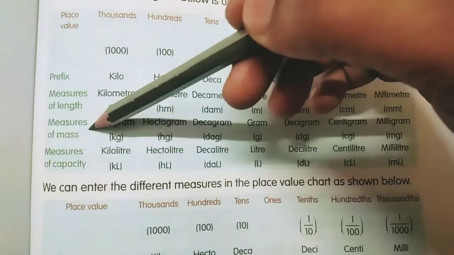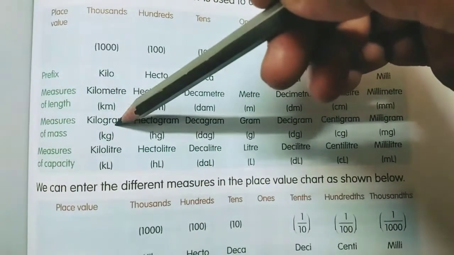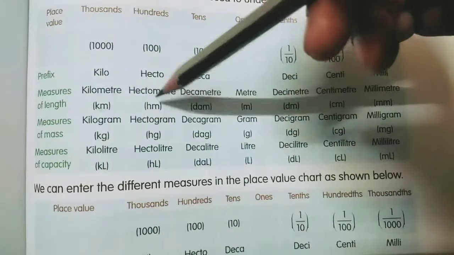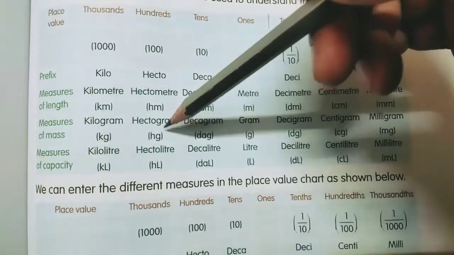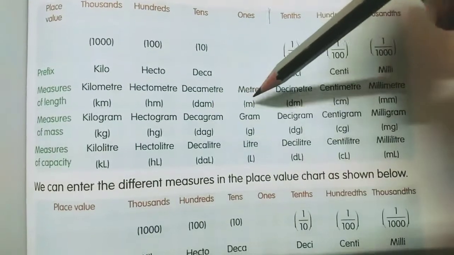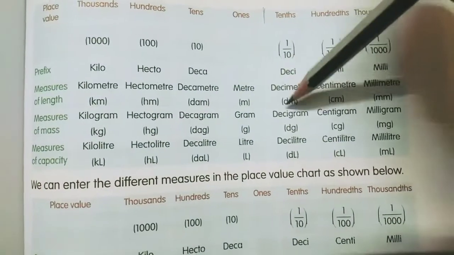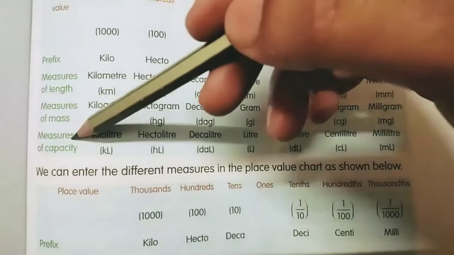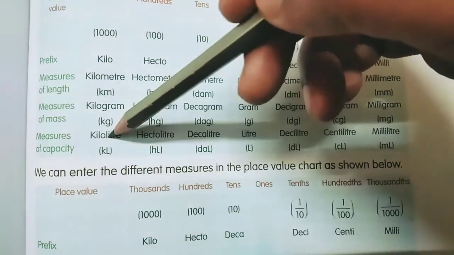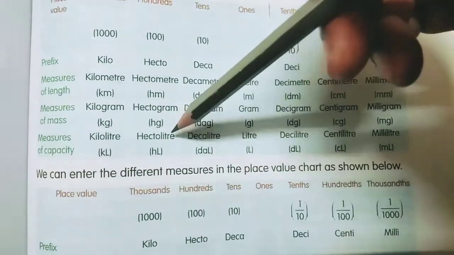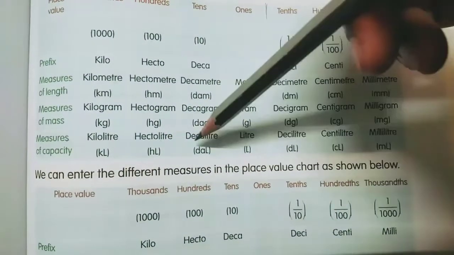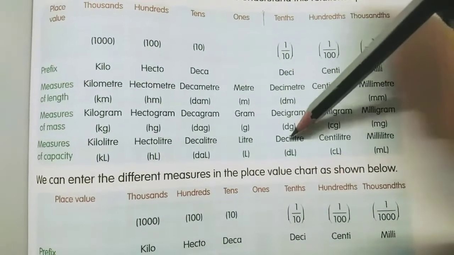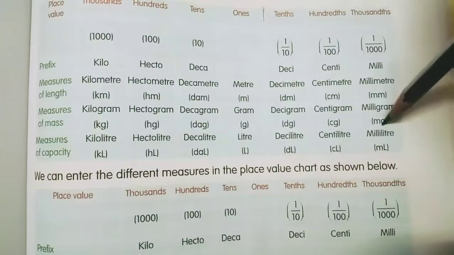Now in measurement of mass, that is weight, the highest unit is what? Kilogram, kg, hectogram, hg. The prefixes are the same as on the meter. Then decagram, dag. Then the middle one is gram, the standard unit. Then the lower units start: decigram, dg, centigram, cg, milligram, mg. Then measurement of capacity. The highest unit is kiloliter, kl. Then comes hectoliter, hl. Then decaliter, dal. Then the standard unit is liter, the middle one. Then the lower units: deciliter, dl, centiliter, cl, milliliter, ml.